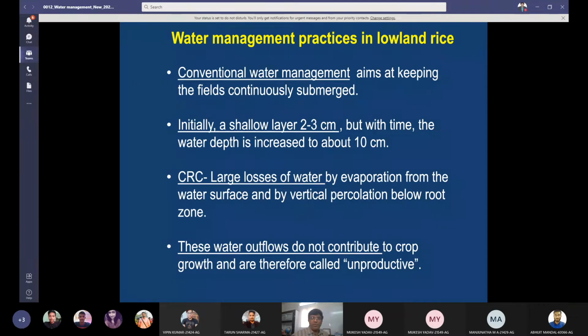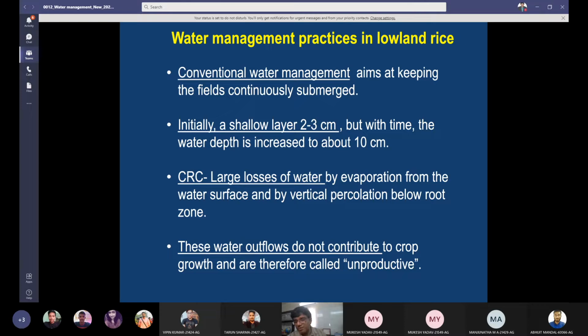Initially a shallow layer, because initially the plants are very short. So initially a shallow layer of 2 to 3 centimeter, but with time the water depth is increased to 10 centimeter. This is the conventional management of water. As the height of the plant increases, one goes on increasing the height of the ponded water. So conventional rice culture has large losses of water by evaporation.